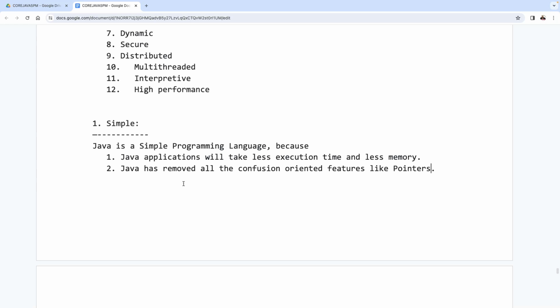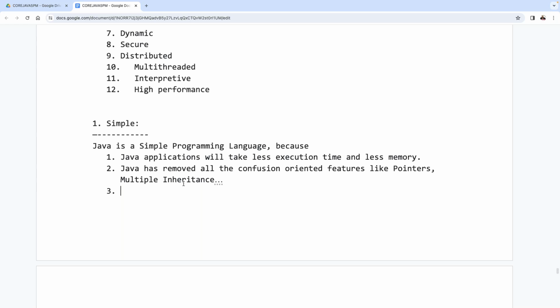Pointers are available in C and C++. What next one here? Multiple inheritance. It is available in C++, but it is not available in Java. Why? Because it is also a confusion oriented feature, and so on. Some of the features we are providing there are not available inside Java. Why? Because they are confusion oriented features.